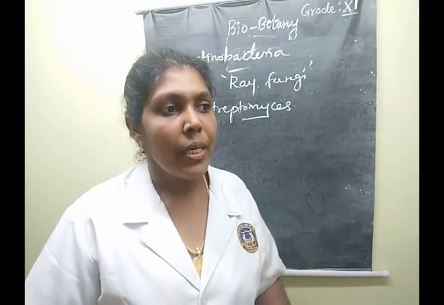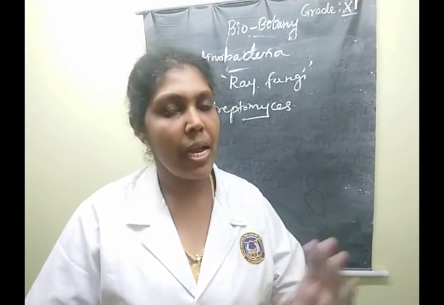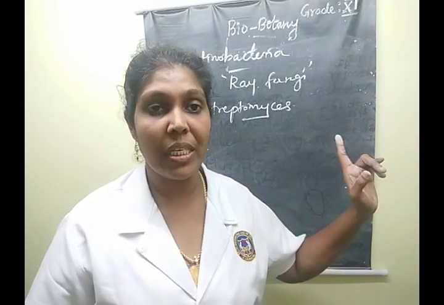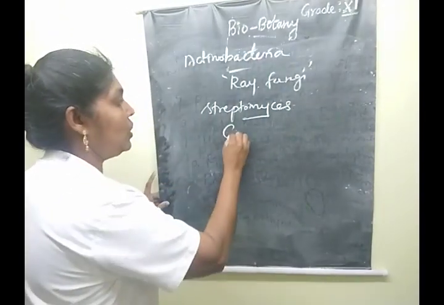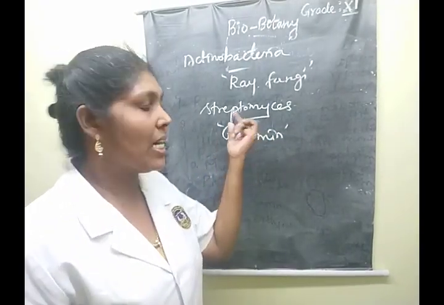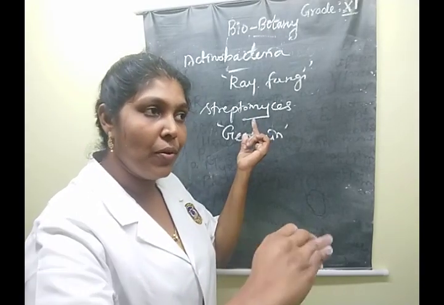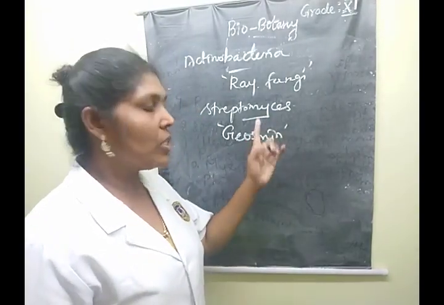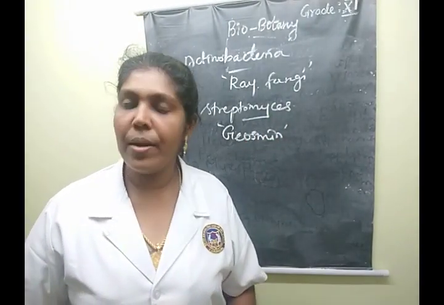After the rainy season, Streptomyces species give the soil an earthy odor. Why do they give this smell? Because they contain a volatile organic compound named geosmin. Due to this compound, Streptomyces species give the soil its earthy odor. Clear, children?